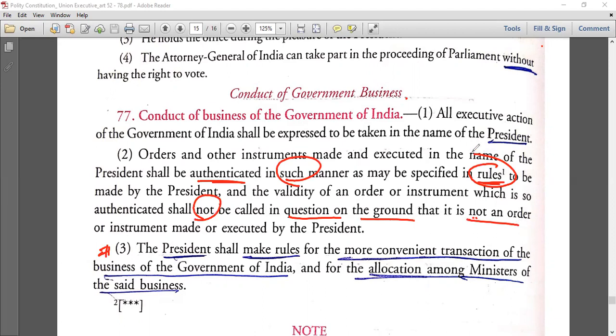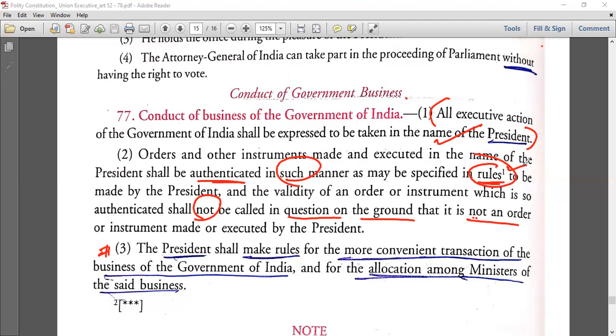पहले तो कोई भी executive action will be taken in the name of the President. Any order or instrument made or executed in the name of the President shall be authenticated in manner. Manner कहाँ पे? देखो ये तो एक simple statement है. But there are a lot of things. There is a provision, there is a method to do everything. Everything is mentioned in the rules. It should go as per the rules, which are made by the President.